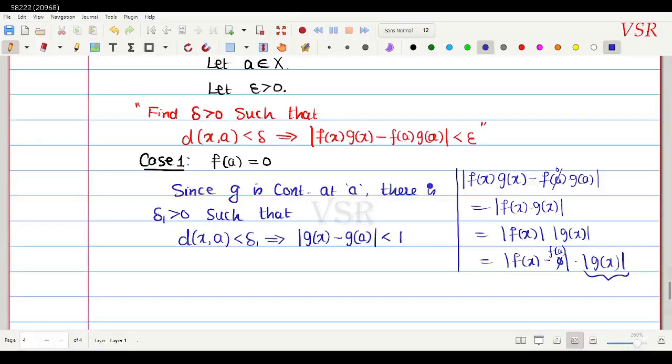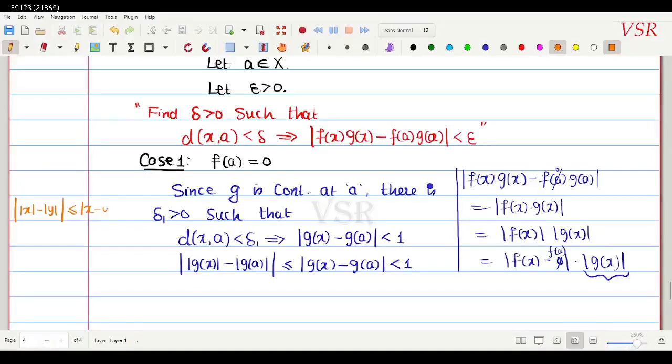What I have done in this step is put 1 in place of epsilon and used only the continuity property of the function g. I didn't use anything else. And note that modulus of g of x minus g of a is less than 1. And we know that this fellow is greater than or equal to modulus of g of x minus modulus of g of a. We know such an inequality. What inequality is this? Look here. Modulus of mod x minus mod y is less than or equal to modulus of x minus y. That is what I have applied here. So we have applied this thing here.